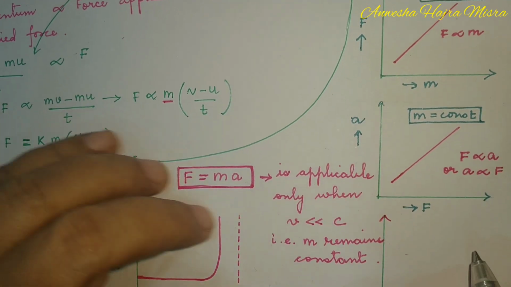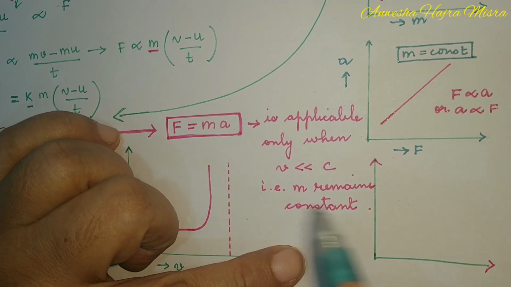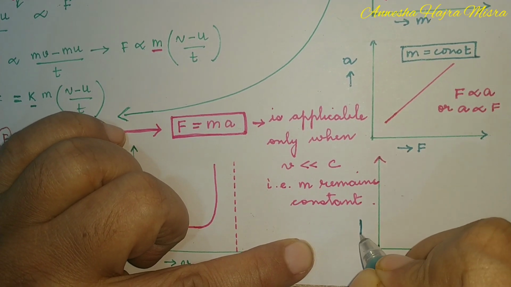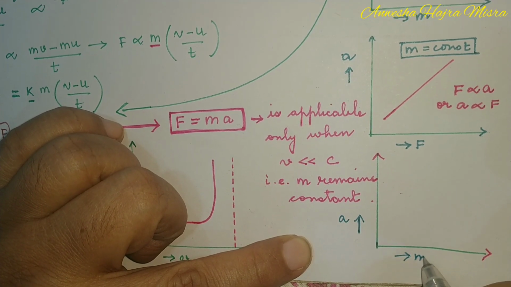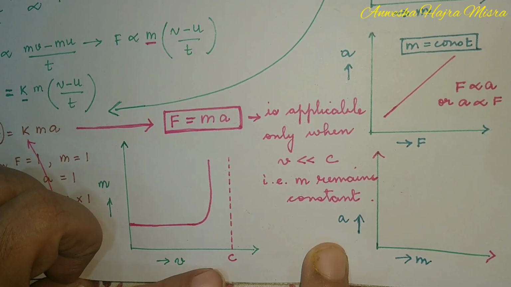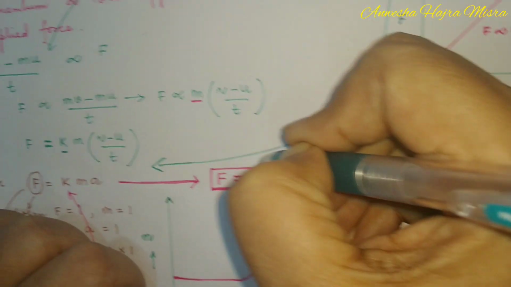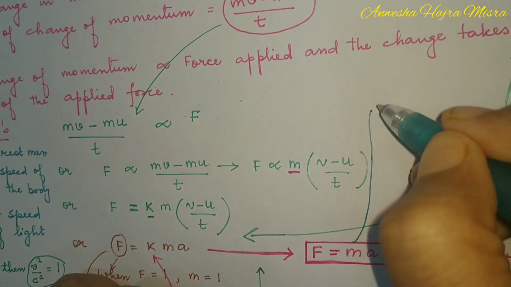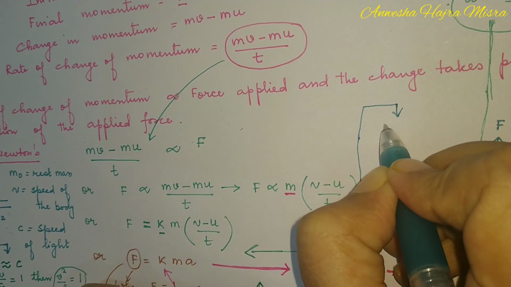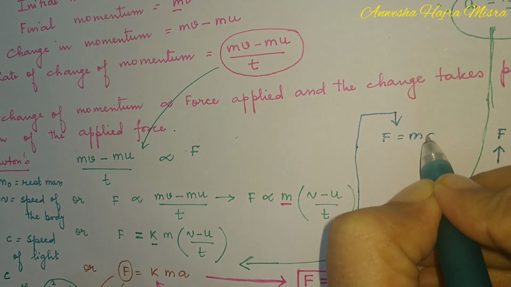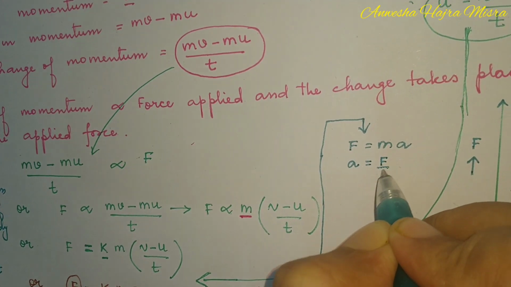Now suppose you are asked to draw a graph of acceleration and mass. Acceleration and mass. Now if you think over here, children, let me discuss this part. F equal to ma. So what is acceleration? Force by mass.